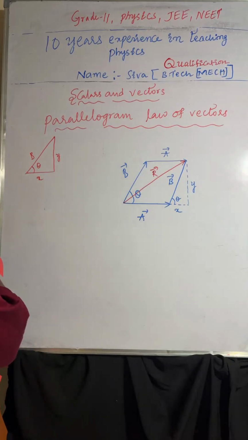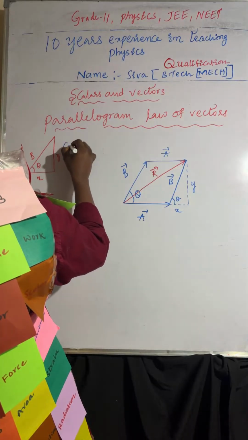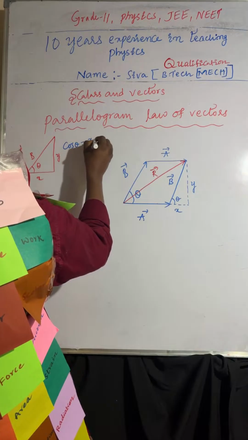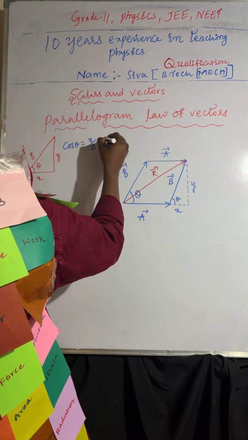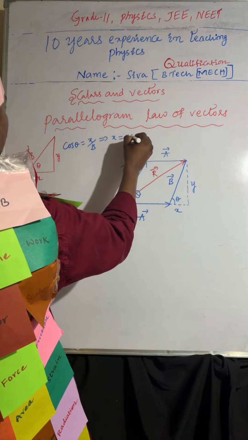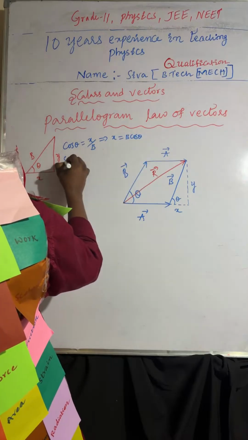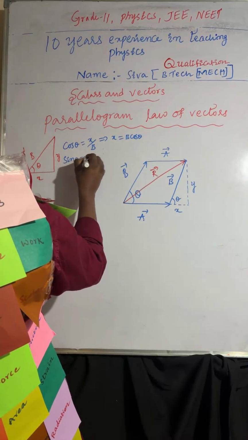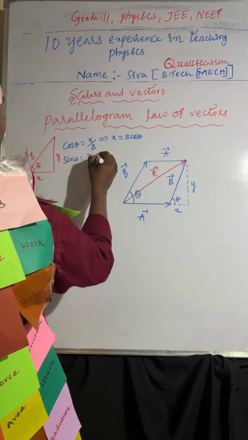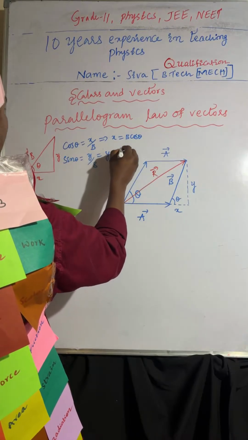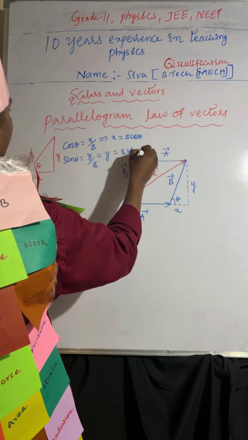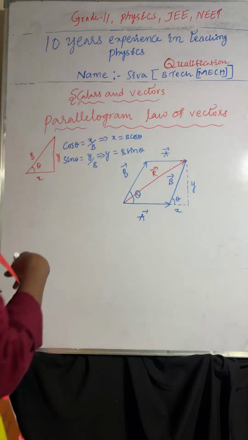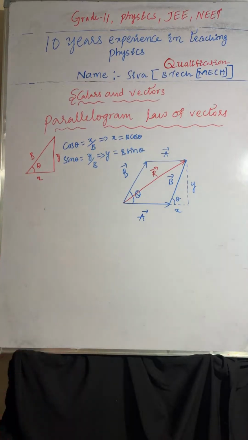Now we can take cos. So cos theta equals adjacent side by hypotenuse, that is x equal to b cos theta, and sin theta equals y by b, that is y equal to b sin theta. Understood? X equal to b cos theta, y equal to b sin theta.